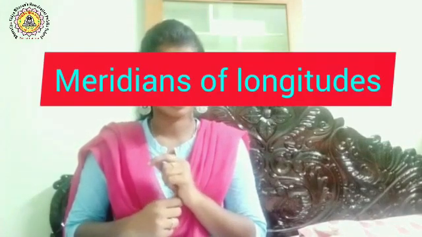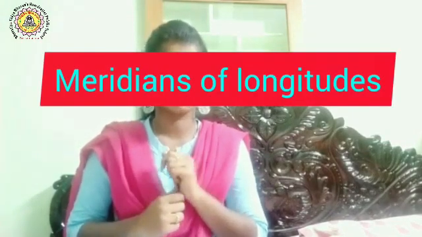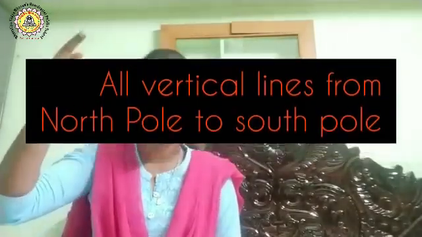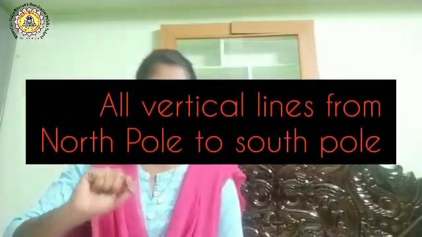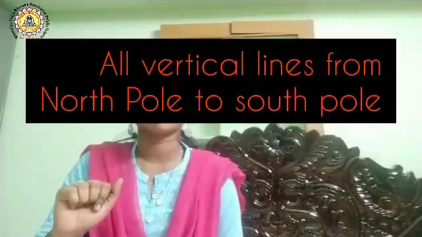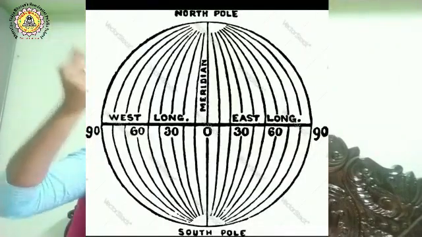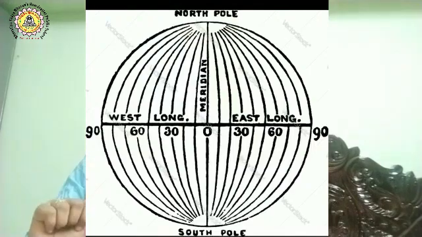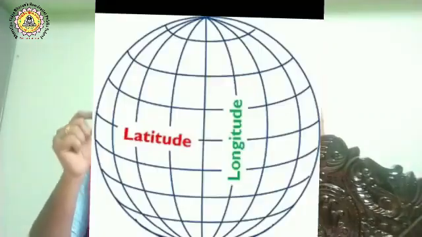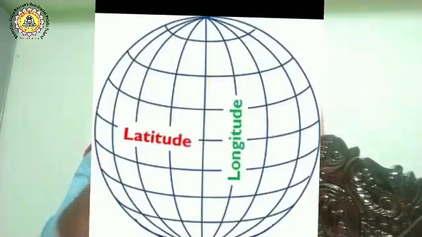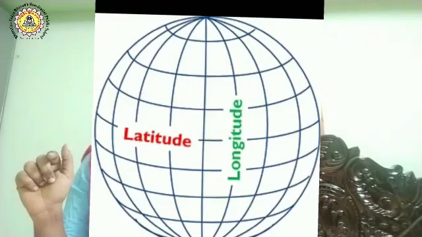Next, meridians of longitudes. All vertical lines from the north pole to the south pole are called meridians of longitudes. All vertical lines are longitudes and all horizontal circles are latitudes.